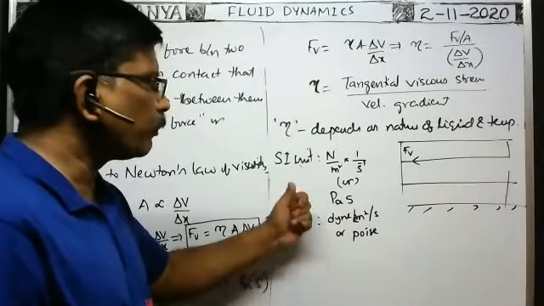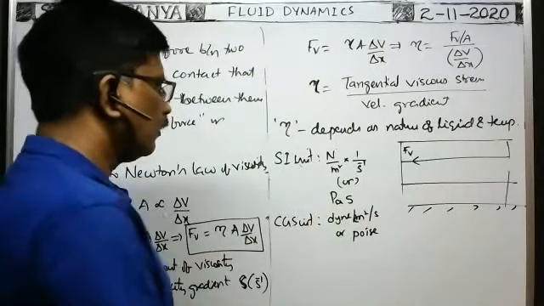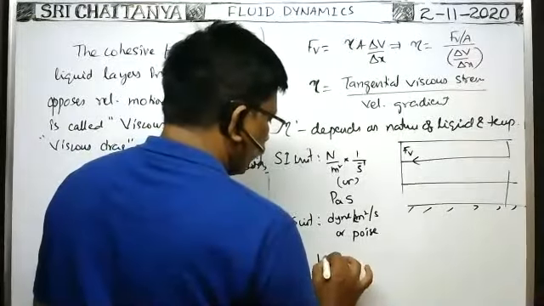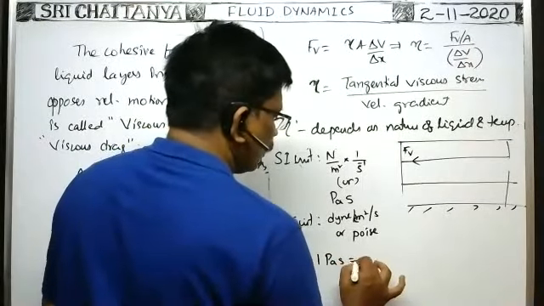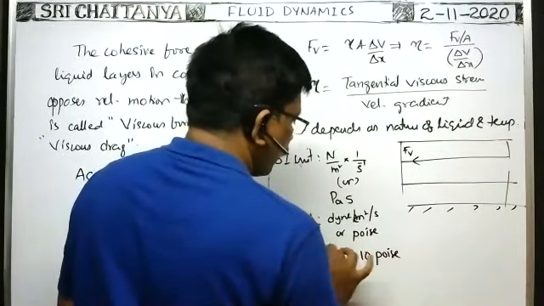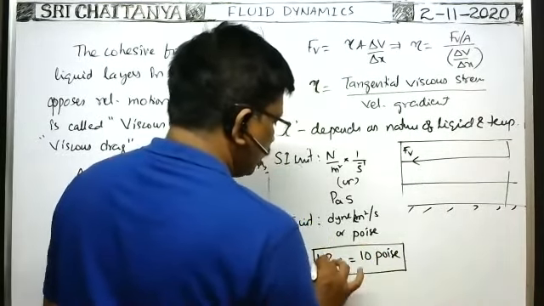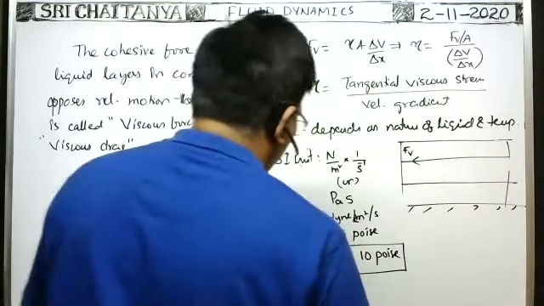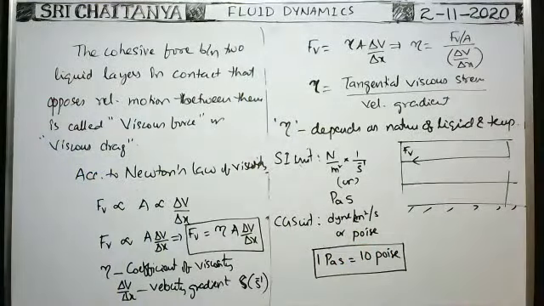So what is the relation between pas and poise? 1 pas, which is 1 Pascal second, is equal to 10 poise. This relation is very, very important while doing problems.